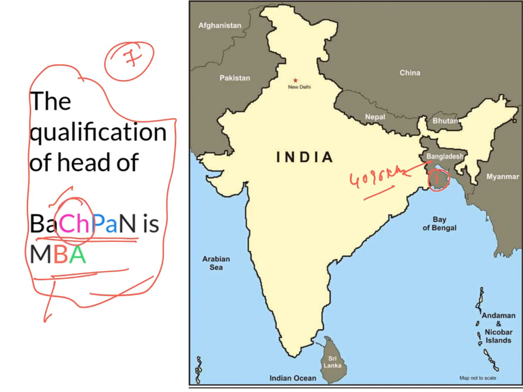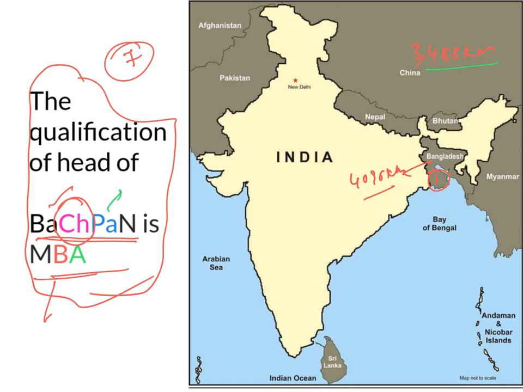The next country is China. CH indicates China. China and India have a common boundary of 3488 kilometers. The next one is Pakistan.